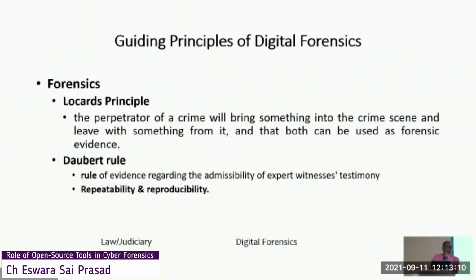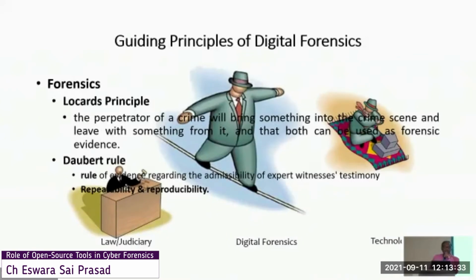Ultimately you have to reach the same goal. Whether you are following path A for the purpose of analysis or path B, finally both paths should lead to the same destination, that is the result should be one and the same. So repeatability and reproducibility is dealt with by Daubert's rule. So these are the two rules that will be the guiding factors for any branch of forensics, not only digital forensics. Why?